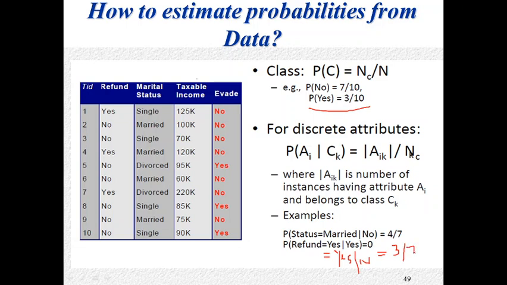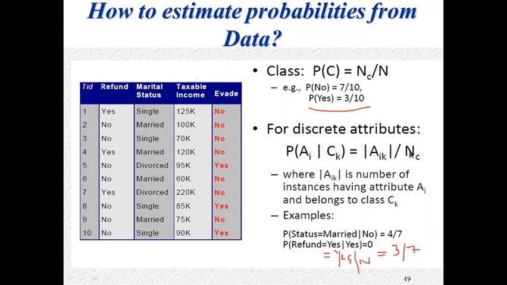Am I right? And what is yes for the yes class? How many yes instances? Is there any yes? No. No yes for the yes class. Therefore, the probability of refund equal to yes given yes will be 0 by 3, that is 0.